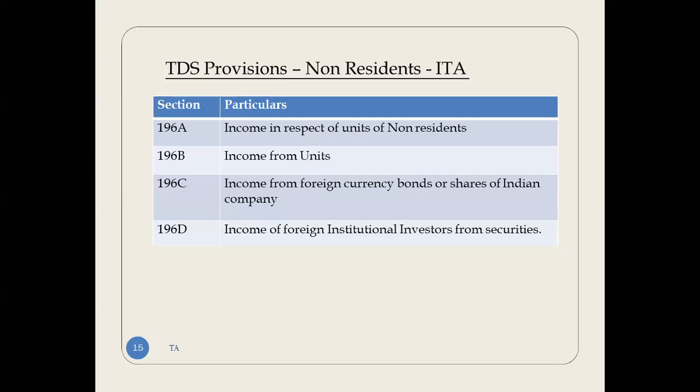I would like to remind you that from the current year, dividend is taxable in the hands of the recipient and TDS is to be deducted. So remember, when an Indian company pays dividend to its foreign shareholders, TDS is to be deducted under section 195, and only section 195 rates are applicable. It may be 20%, 10%, or 5%, depending upon the country and the DTAA.